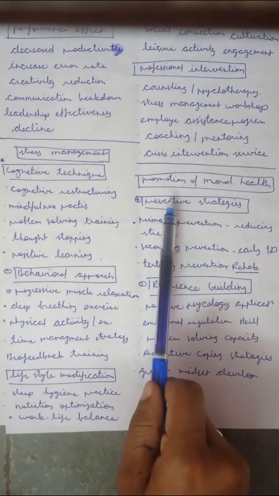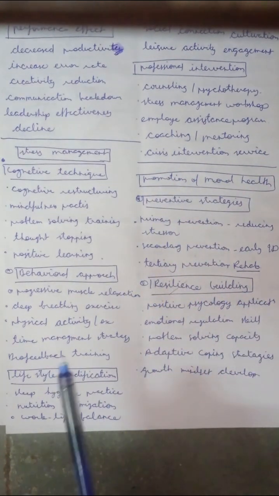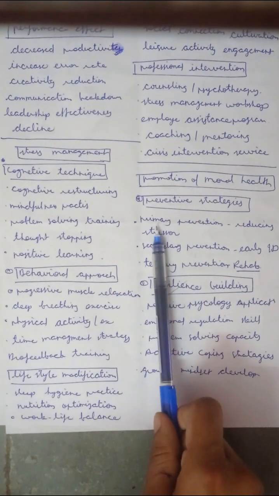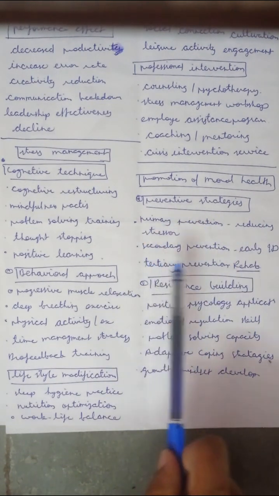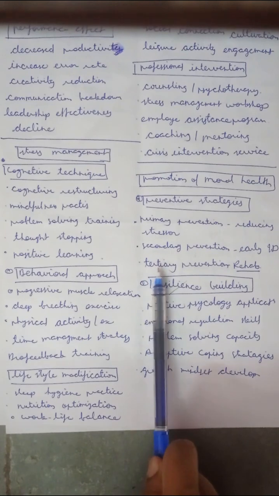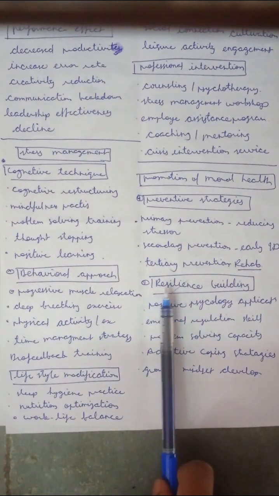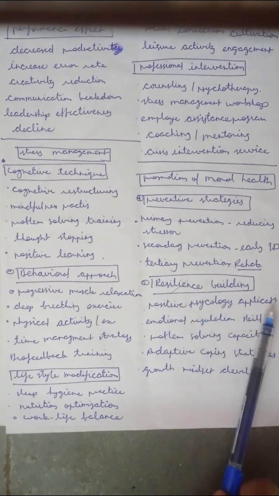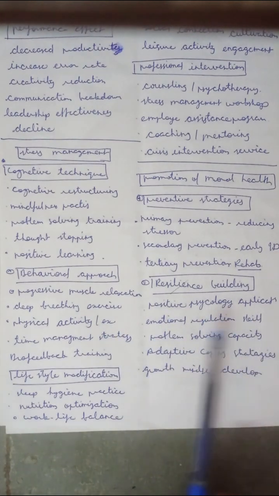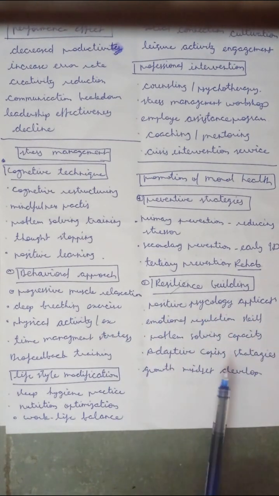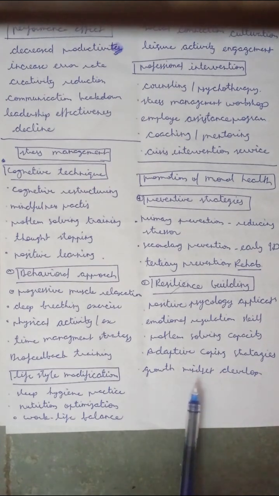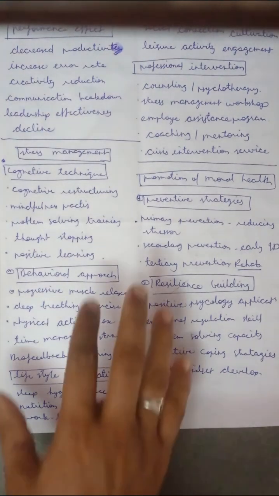Then promotion of mental health. We have preventive strategies and resilience building. In preventive strategies, we have primary prevention by reducing stressors, secondary prevention by early identification, and tertiary prevention, which is rehabilitation technique. In resilience building, we have positive psychology application, emotional regulation skills, problem solving capacity, adaptive coping strategies, and growth mindset development.